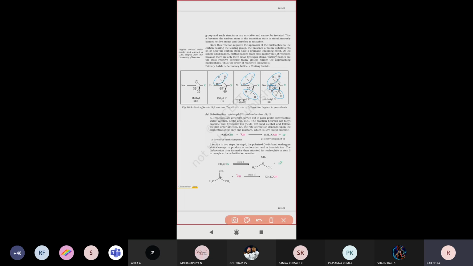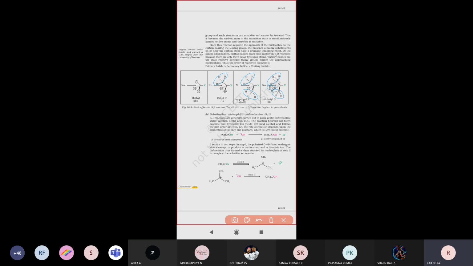Which type of alkyl halides react very fast for nucleophile attack? Primary alkyl halides react very fast compared to secondary alkyl halides and compared to tertiary alkyl halides.